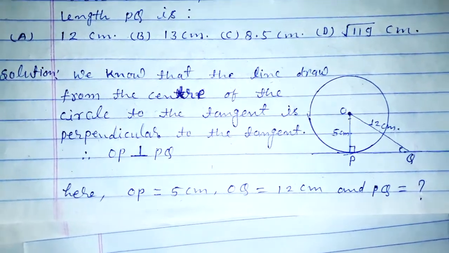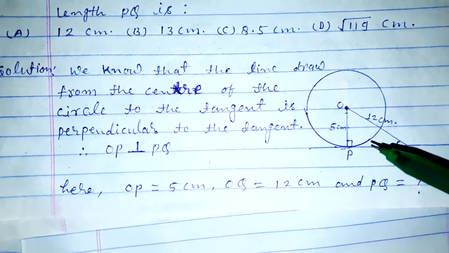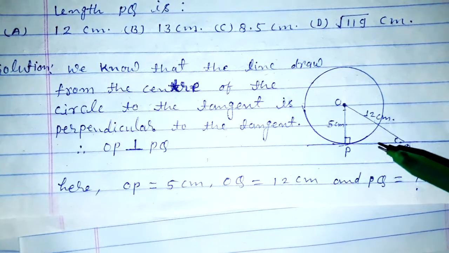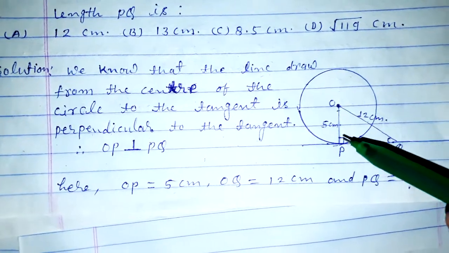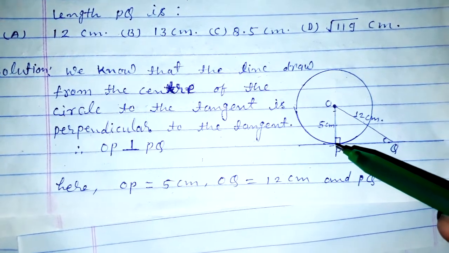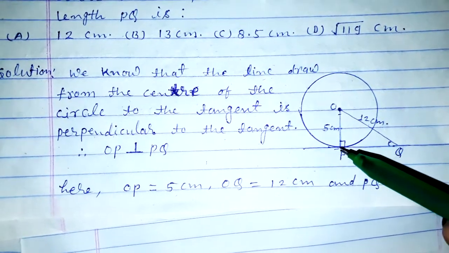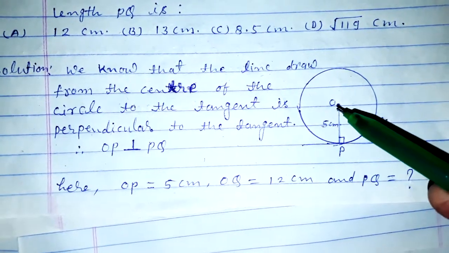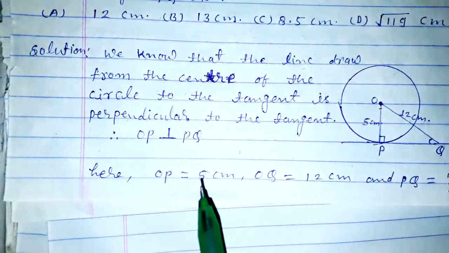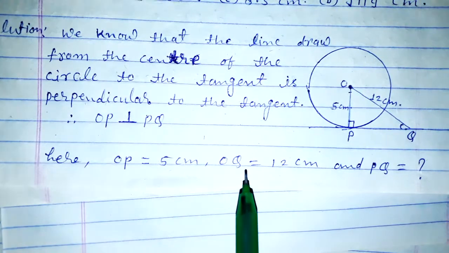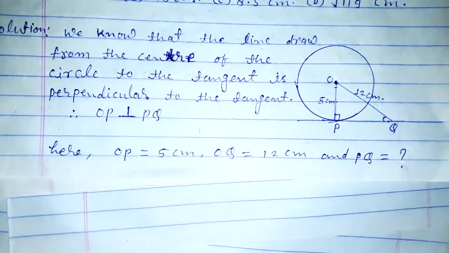This proof is simple, because if you take an exterior point of the circle, the distance from this exterior point to the center is always greater than this length, because this point is on the circle and the other point is an exterior point. So all distances are greater than this distance, so this is the perpendicular distance. So here OP is 5 centimeter, OQ is 12 centimeter, and PQ is to be found.